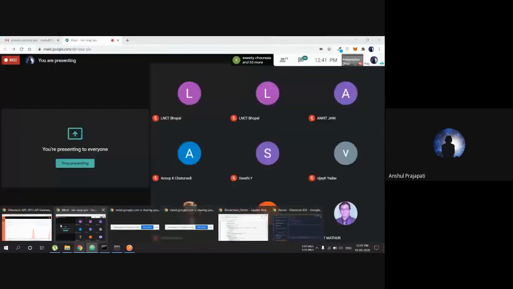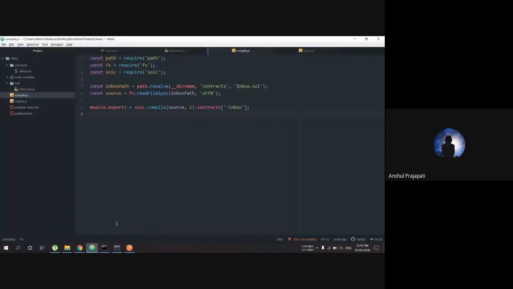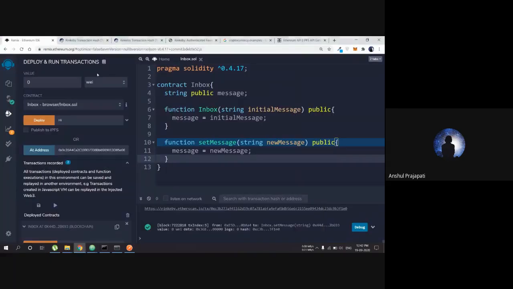Why Remix, the IDE of Ethereum, is good is because you don't have to go through all these things. If you just want to check your network or test, and only work on the test network, you don't have to go through all this. So to make our life simpler, Ethereum is there, Remix is there.